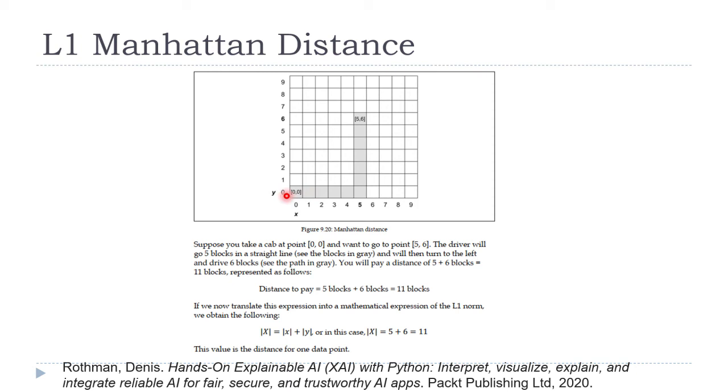It means 5 blocks in a straight line, and then we have to turn left and then 6 blocks in this direction. So the total blocks will be 5 plus 6. So this is the formula for Manhattan distance. And by selecting L1 in the WhatIf tool, we are actually using Manhattan distance to generate counterfactuals.